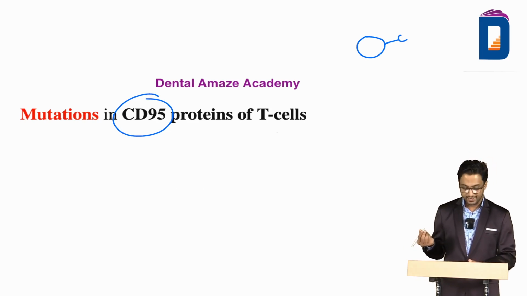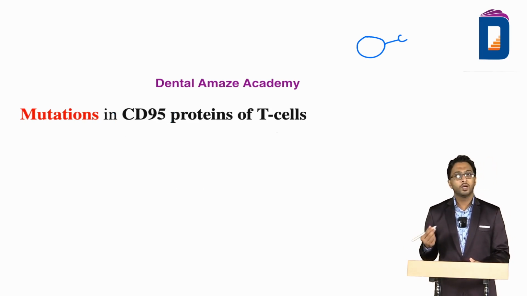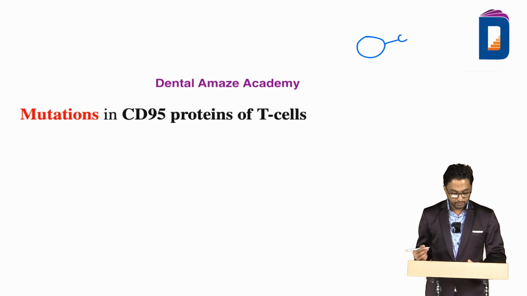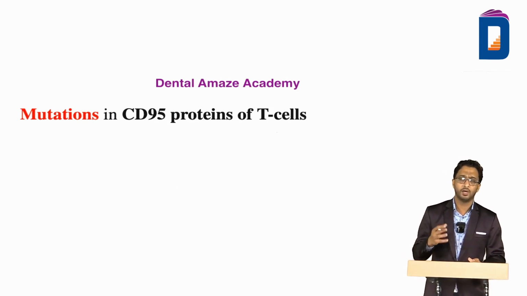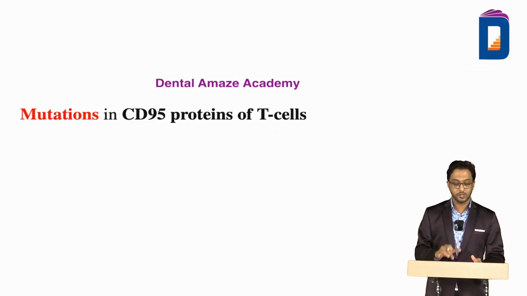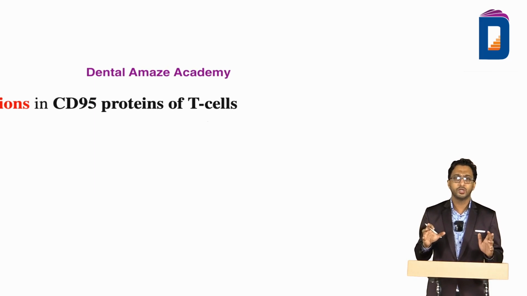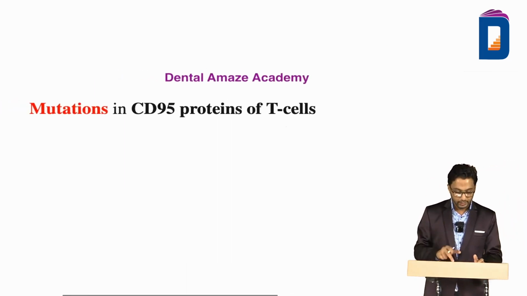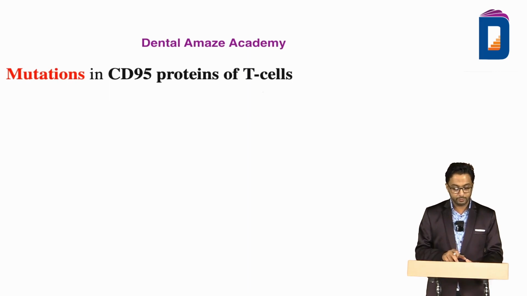There are different CDs, of which one protein is CD95. This CD95 gets mutated in some diseases, due to various pathophysiological mechanisms. Just understand there is a mutation, and different agents can cause it. I'm not going into depth of it. So, mutation in CD95 proteins of T cells.